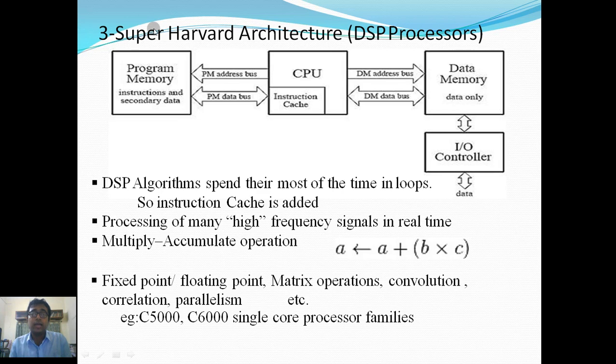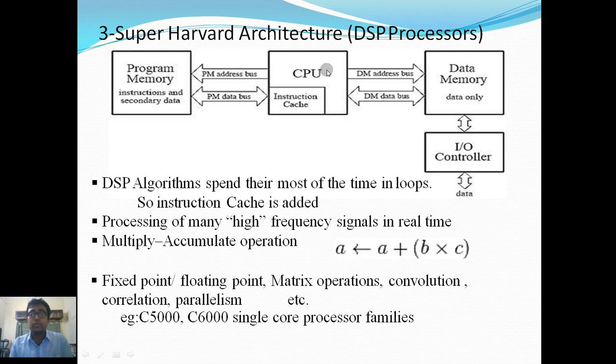And as we can see, the second program instruction didn't need to be fetched from the program memory. It is already stored in the instruction cache. So the amount of time consumption will drastically reduce.